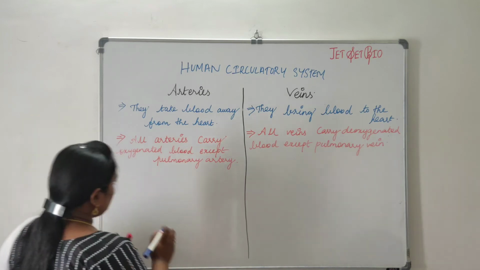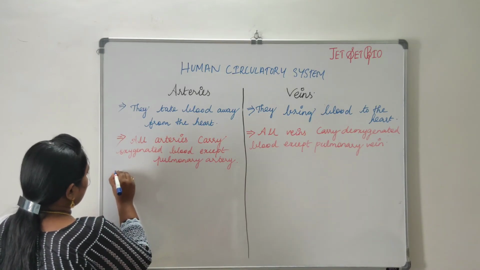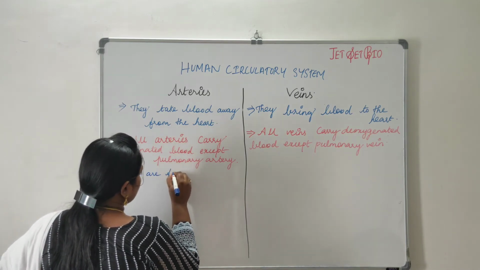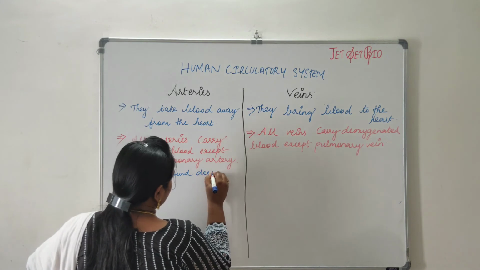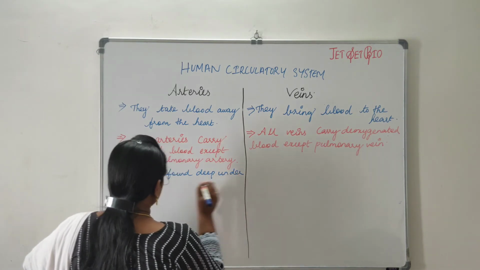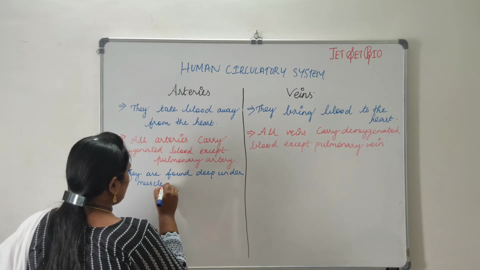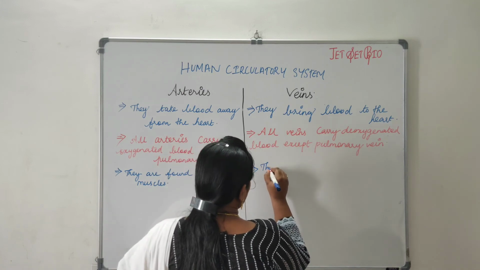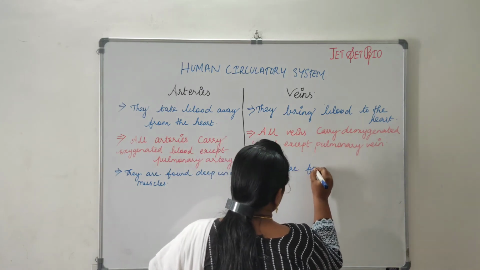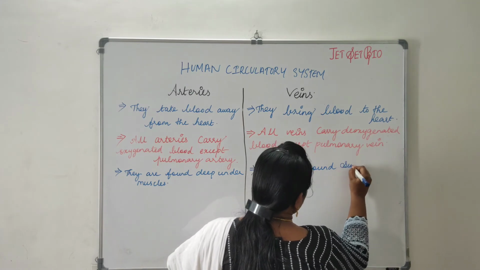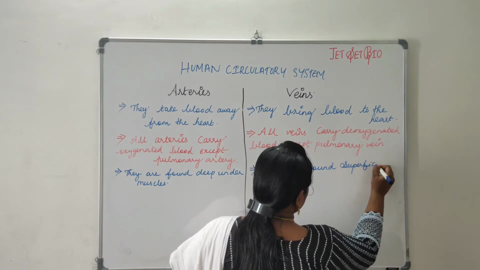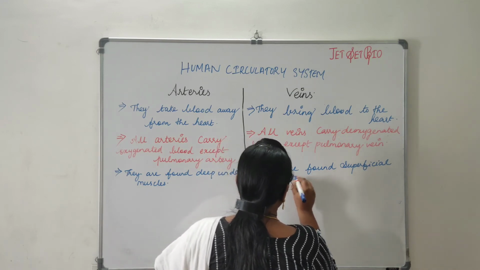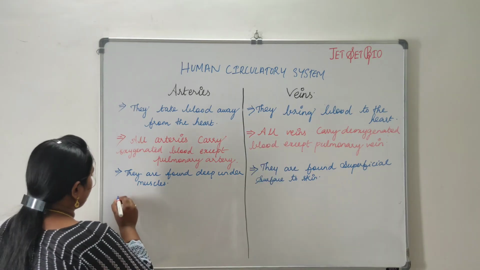Then coming to the third point, which is based on the location. Arteries are found deep under the muscles. Veins are going to be found superficial, on the surface of the skin.